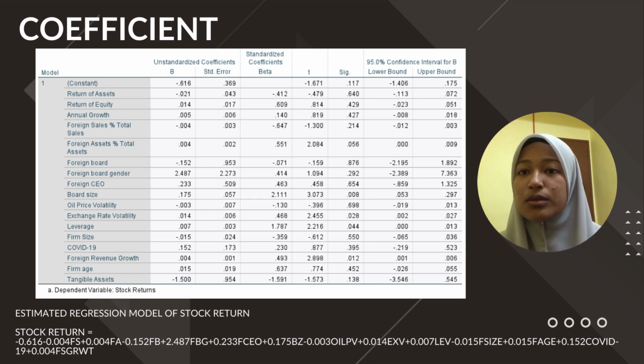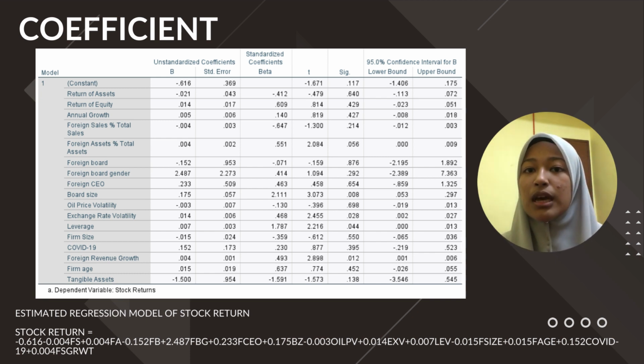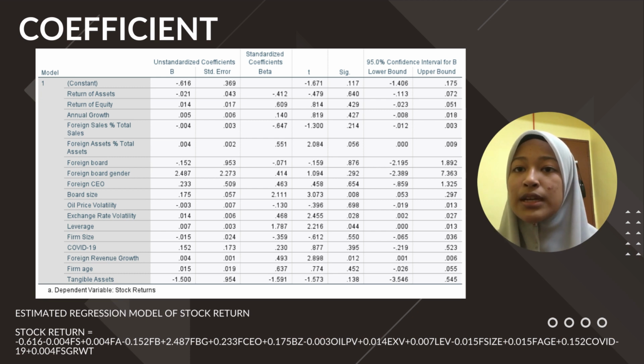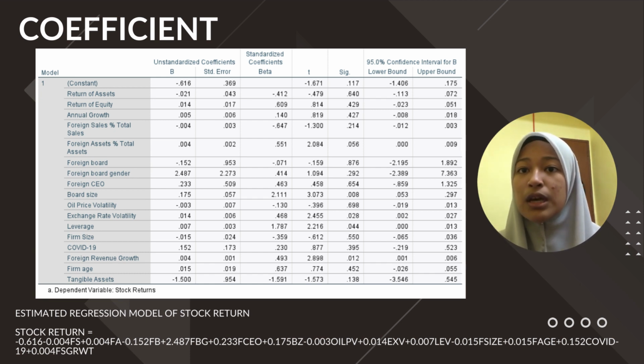Furthermore, FS growth is statistically significant with a significant value of 0.004 since it is smaller than p greater than 0.05. It also suggests that there is a positive link between FS growth and stock return. Finally, F size is statistically significant with a significant value of negative 0.015 because it is smaller than p greater than 0.10. It suggests that F size and stock return have a negative association.